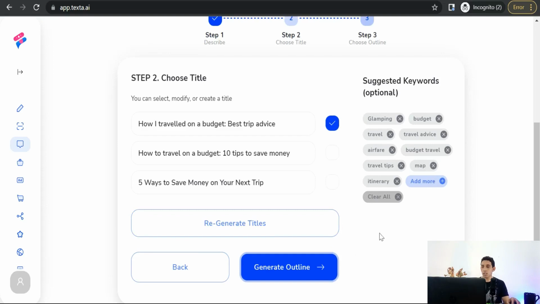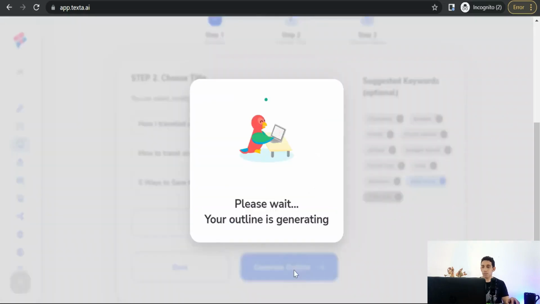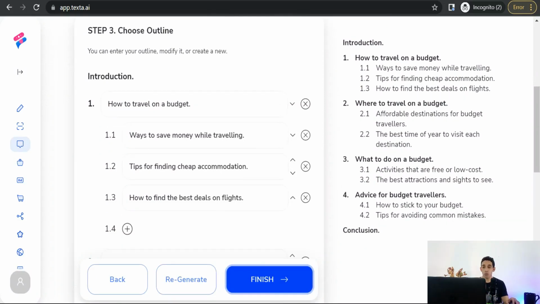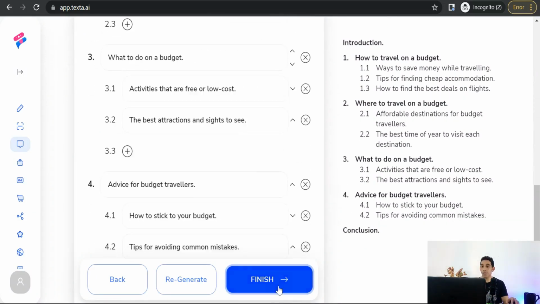Perfect. Now you can generate outline or subheadings. As you see, introduction and subheadings, H2 and H3 subheadings. As you see, how to travel on a budget, so on and so forth. Okay, and now we can finish to generate a comprehensive and complete article. So click over that, finish.